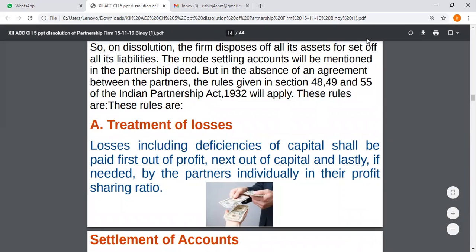Whatever profit the firm has earned, out of that profit the liability is paid back. Then the capital which is invested, so the assets are to be sold off and the amount is to be paid. Still, if there is a liability, then partners have to pay from their personal amount in the profit sharing ratio.